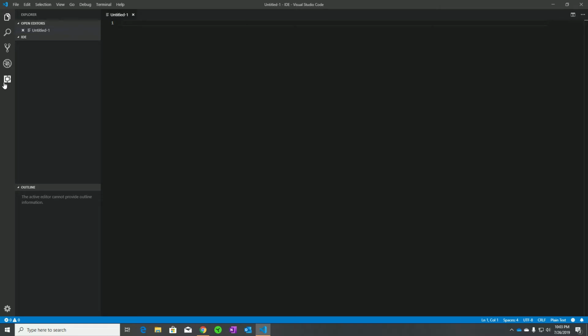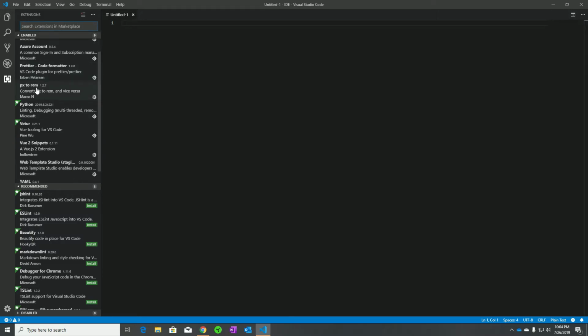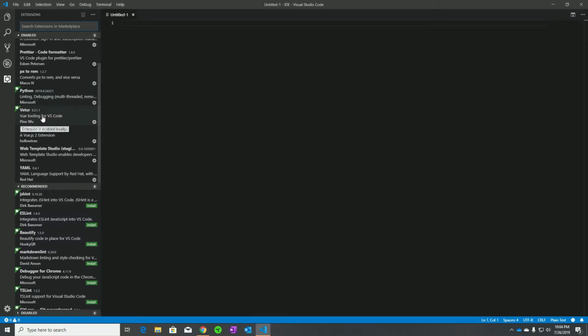Now there's some things you can add to this. For instance, most IDEs have, Visual Studio Code calls it extensions, but really it can be whatever. Think of these like add-ons. Like if you play video games, this would be like a DLC, except it's free. Or, I don't know, an app that you can download to your phone. Similar idea. And as you can see, a lot of these are for different programming languages. Python's a language, Vue is a language right there, all of that. And just different things to help you even more. And that's kind of what I like about these lightweight ones, is they just allow you to add so much to it. And we'll be going through a lot of that stuff, so don't feel overwhelmed right now.